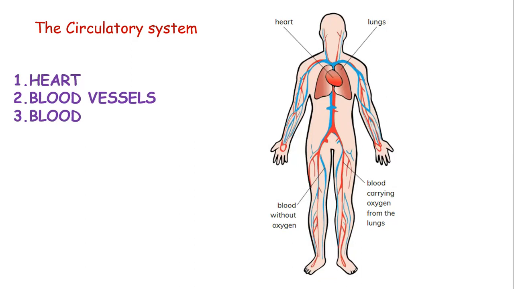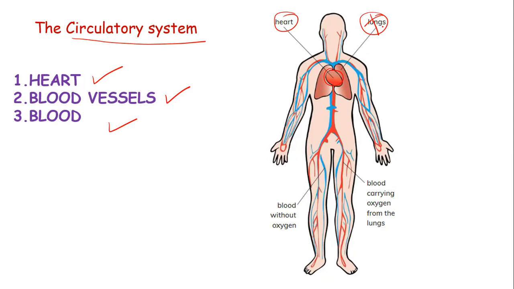Now, what are the major components of the circulatory system? When we talk about the circulatory system, what should come to our mind is the main organ, which is the heart. We have the blood vessels and the blood. When you look at my diagram here, of course, it has the heart as the main organ of the circulatory system. And I have to put a disclaimer at this point that the lungs are not part of the circulatory system, although they are indicated here, because the lungs are the ones that get the oxygen into our body and pass out the carbon dioxide.